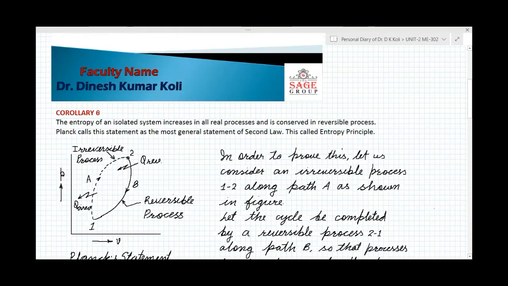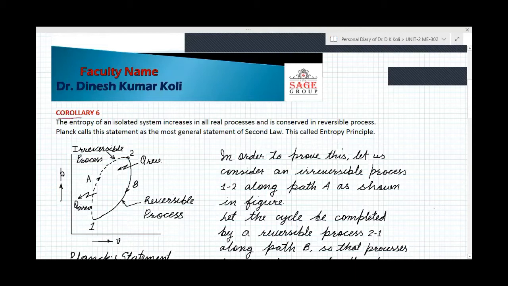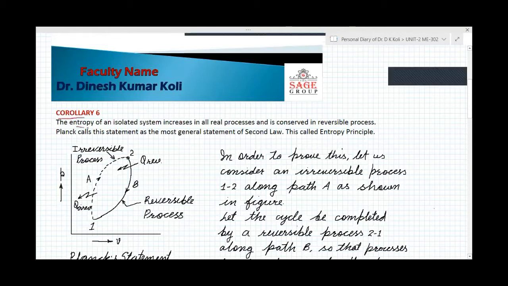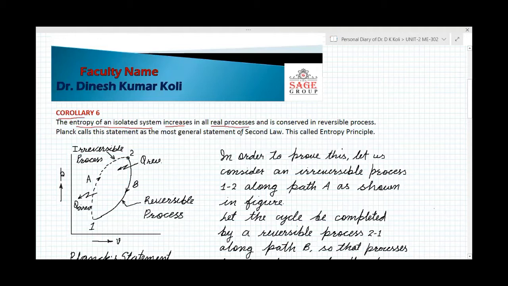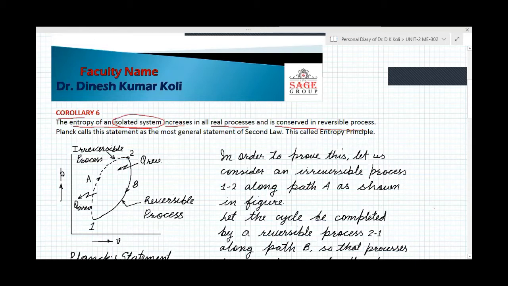Now see, there is the next corollary, which says that the entropy of an isolated system increases in all real processes and is conserved in a reversible process. Means the system is an isolated system and its entropy increases in all real processes.